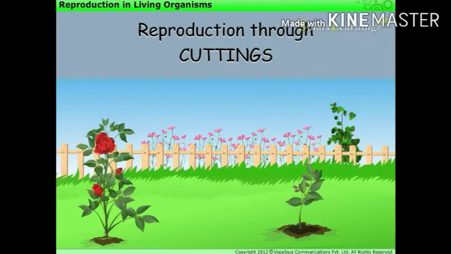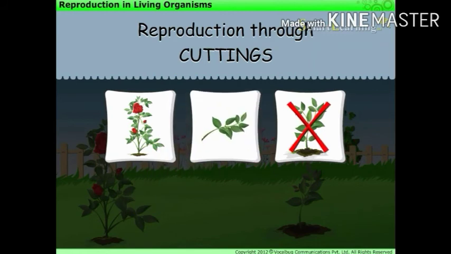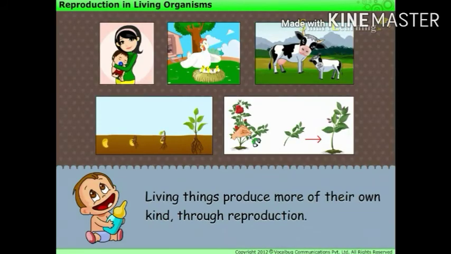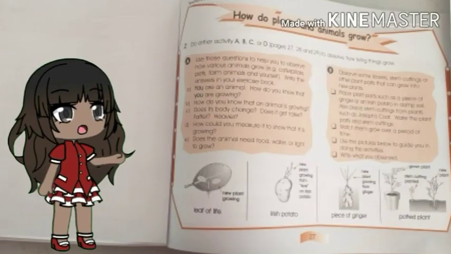We find that the cutting has got small new shoots. This activity proves that plants can reproduce through cuttings also. However, at times, it may not be possible to grow plants from cuttings if proper care is not taken. Living things produce more of their own kind through reproduction. But different organisms have different ways of reproduction.